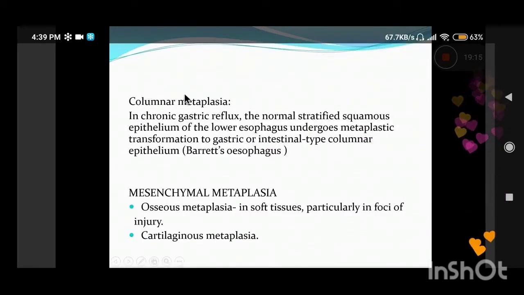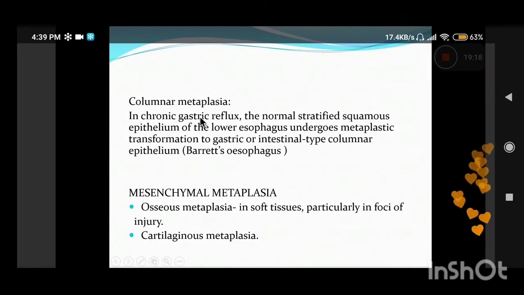Now another classical example is columnar metaplasia, which is the reverse of squamous metaplasia, and this is the only example in the body in which there is columnar metaplasia, that is in patients of chronic gastric reflux. As you are aware, the lower end of the esophagus, the whole of the esophagus, is lined by stratified squamous epithelium. Now in patients who have chronic gastritis and gastric acid reflux, that acid irritates the stratified squamous epithelium and it undergoes metaplasia into the gastric or intestinal type of columnar epithelium.